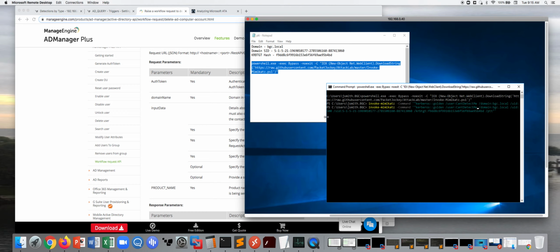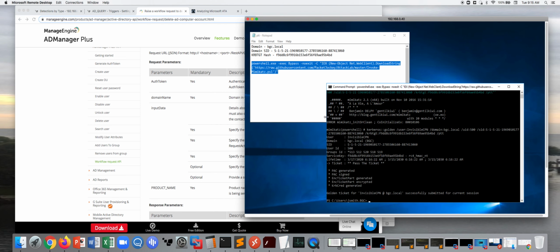So we're just going to call this invisible CPN, right? So this is an invisible client principal name. And again, once someone has a golden ticket, they can move laterally throughout your entire organization, at least through those systems connected to Active Directory. They can move laterally and basically do anything they want. I have an ID of 500, which is admin privileges. So there you see golden ticket for invisible CPN at bgc.local.